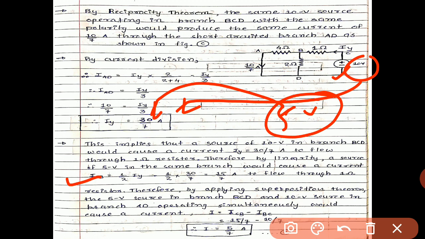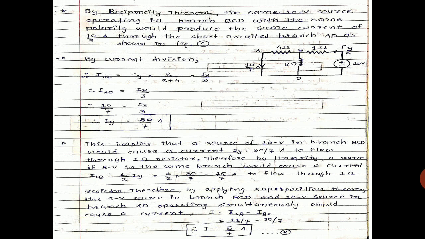So by applying superposition theorem, now we get the value of current I for the 10 volt source and also for the 5 volt source. For the 10 volt source we get one value, and for the 5 volt source the value we get is 15 by 7. So 15 by 7 minus 10 by 7, so the total current I, the difference, is 5 by 7 ampere we get over here using this principle.